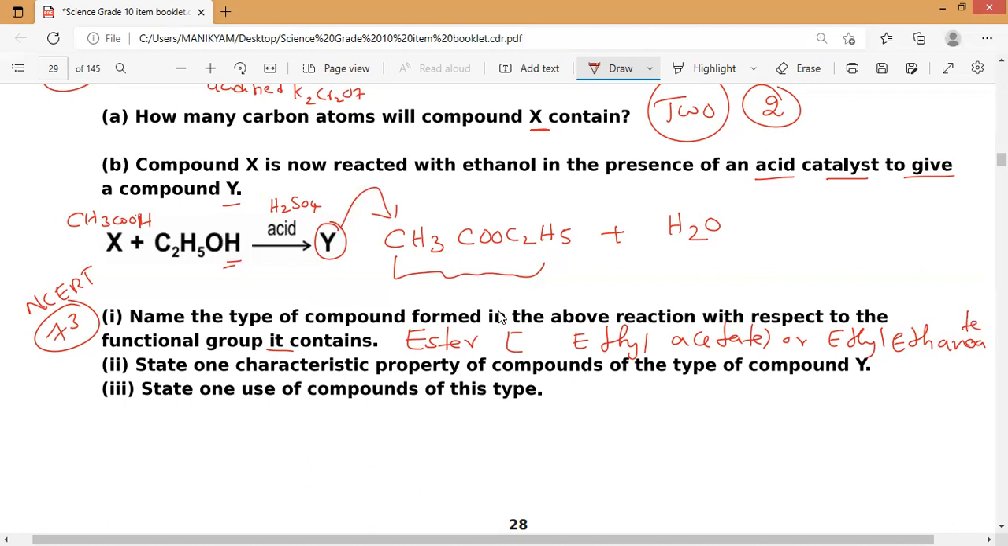Ethyl ethanoate. That is what it is. And the functional group is ester. Ester is present in them. Next, state one characteristic property of compounds of the type of compound Y.